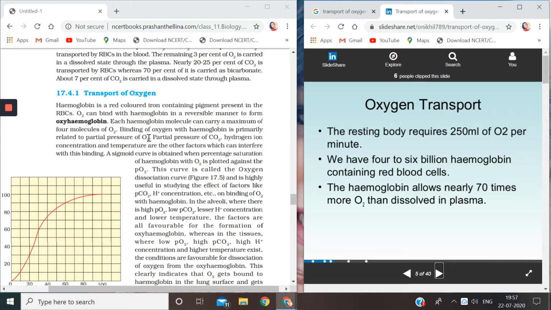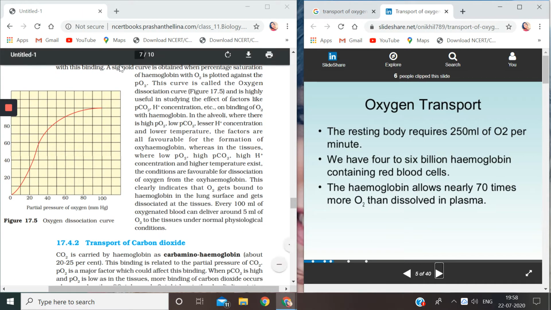Second factor is partial pressure of carbon dioxide. Third factor is hydrogen ion concentration. And the fourth factor is the temperature. So these four factors will decide how much oxygen will bind with the hemoglobin.